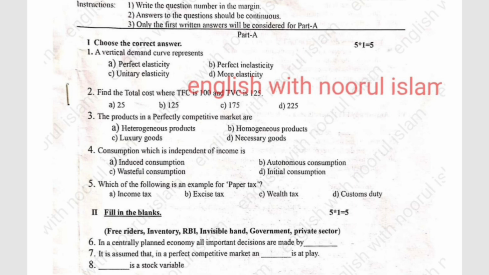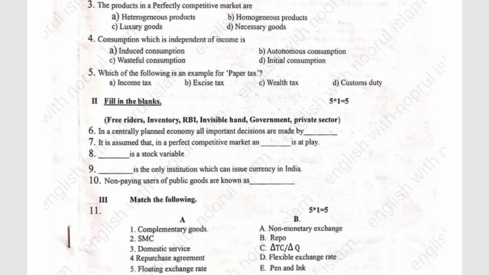Next, which of the following is an example of a direct tax? Income tax, excise tax, wealth tax, or customs duty. The answer is wealth tax. Next, fill in the blanks. Again five questions, 1 mark each, 5 ones are 5. The answers are given above in the bracket: free riders, inventory, RBI, invisible hand, government, private sector.